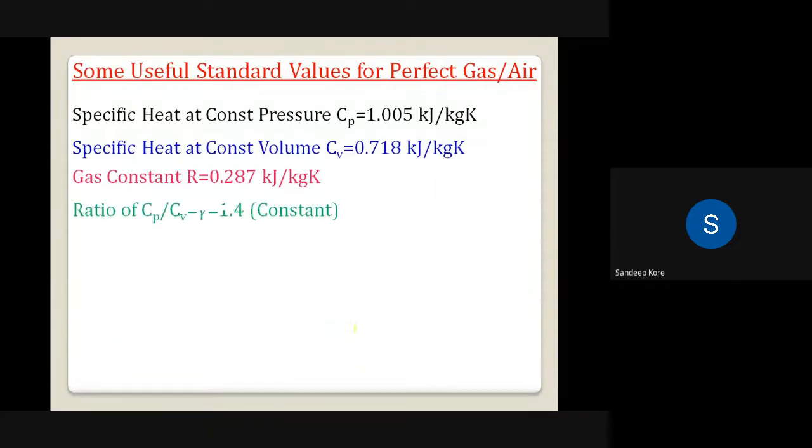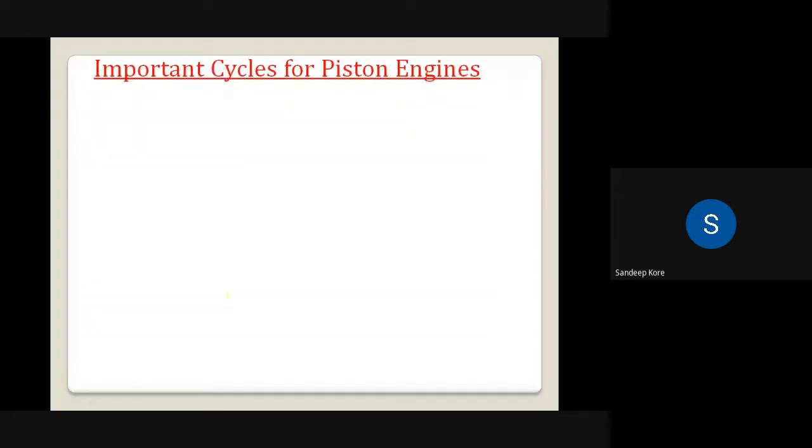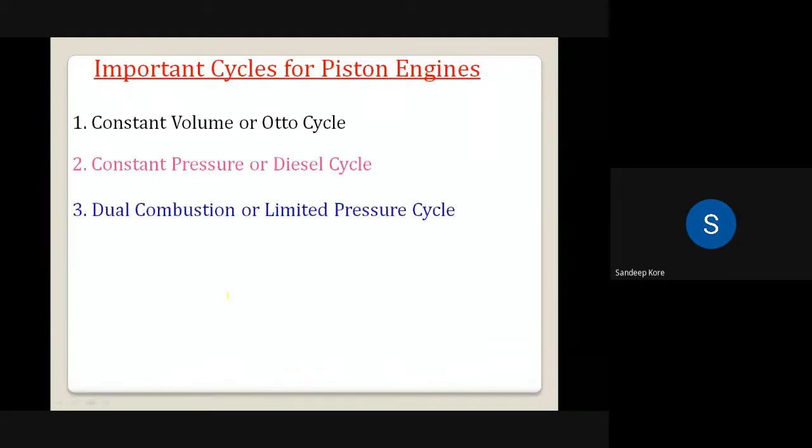So these values, we already know these values. The value of Cp is 1, Cv is 0.7, gamma is 1.4, R is 0.287, the unit of Pascal you already know, and the conversion of liter into meter cube or cc. Based on that, there are 3 air standard cycles we are going to study. These are the Otto cycle, which is also called a constant volume cycle, the diesel cycle, which is a constant pressure cycle, and the dual cycle, also called a limited pressure cycle.